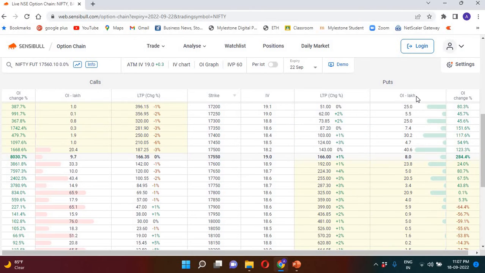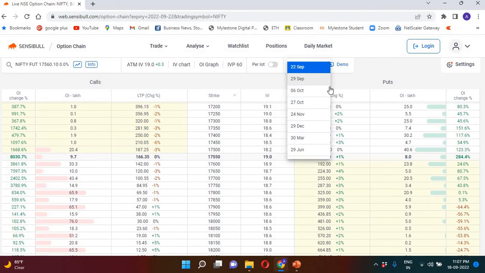When you take the paid version, you will get the exact live data as on time. So calls versus puts, you can go and check tomorrow how it is changing. Whether the bears are writing aggressively and trying to bring down the market, or the bulls are coming back and saying no, we are not going to leave the ground and we will try to defend 17,500.